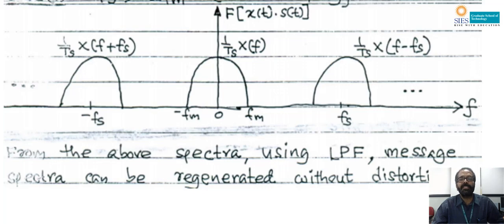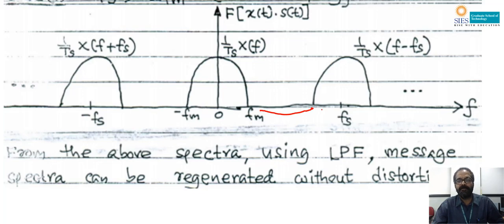Case 1 is fs greater than twice fm, and this sampling is known as oversampling because we are going to take more number of samples after closing the switch at every ts seconds. The result is 1 by ts into X of f when n is equal to 0, and when n is equal to 1, it is 1 by ts into X of f minus fs, and the condition here is fs greater than twice fm. That is why there is a gap between the first spectrum and the second spectrum. This is the guard band between X of f and X of f minus fs, and this is due to fs greater than twice fm.